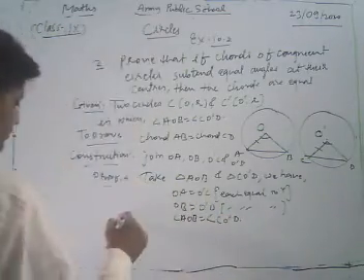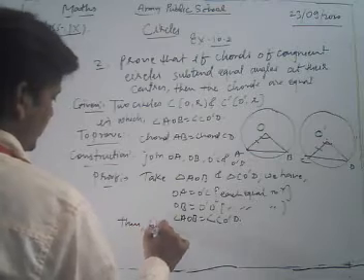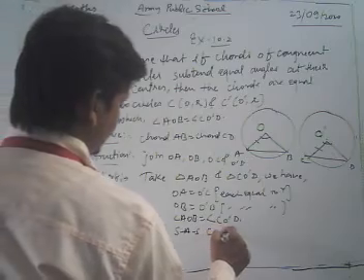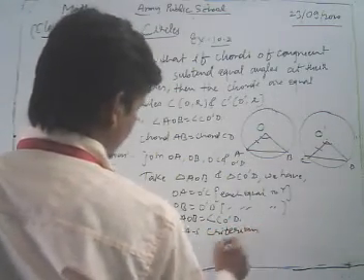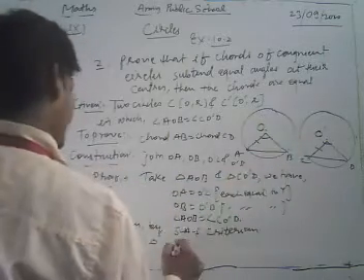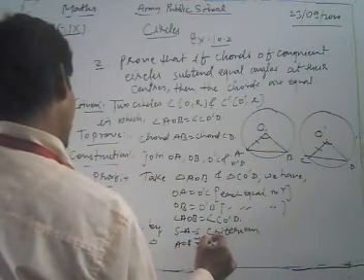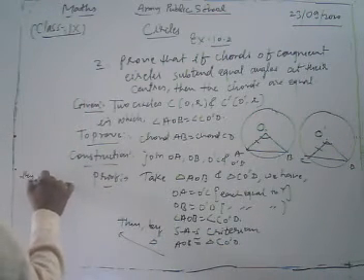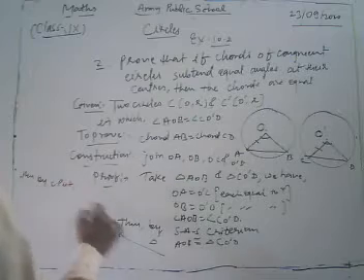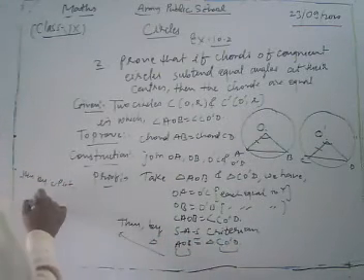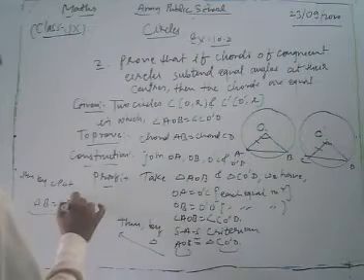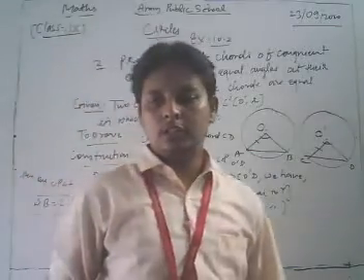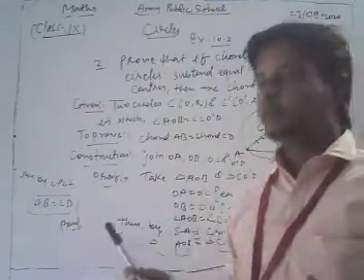Thus by SAS, side angle side criterion, triangle AOB is congruent to triangle CO'D. Then by CPCT we get AB is equal to CD. Hence proved. Thus, dear students, in this way you can prove that type of question.